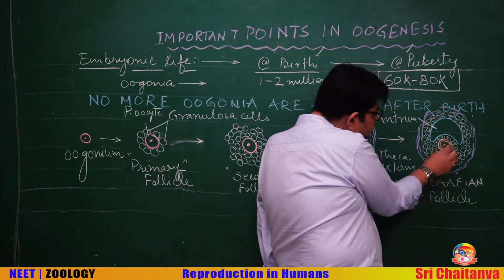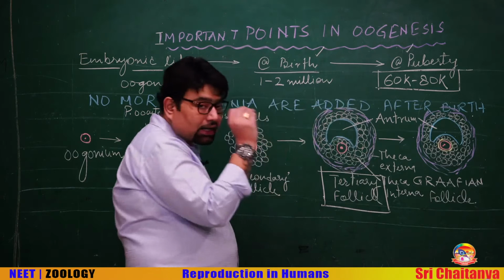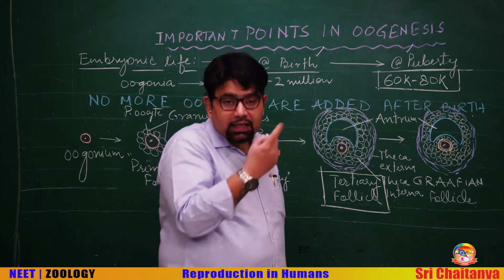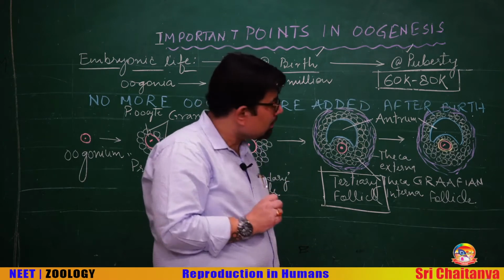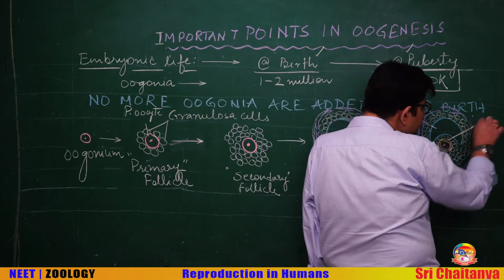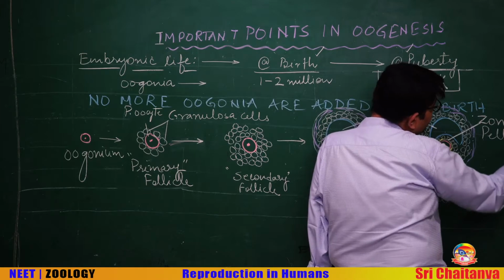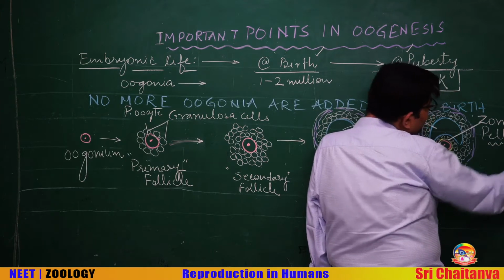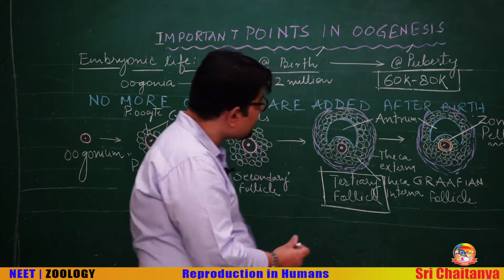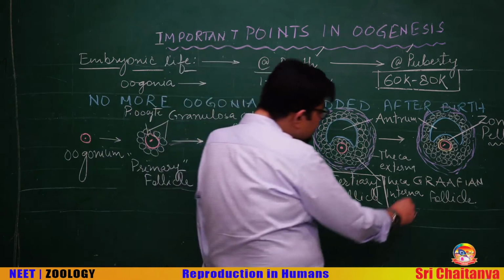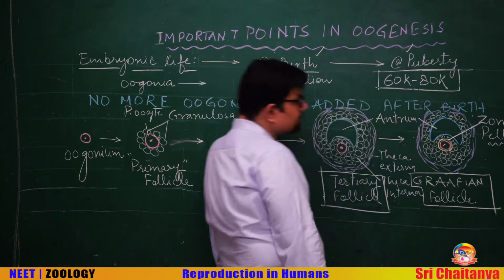Then there is a formation of another membrane around the oolemma, around the plasma membrane of the egg. There is a formation of another glycoprotein membrane. This membrane is known as zona pellucida. It's a very, very important membrane. You will understand the role of zona pellucida during fertilization. And now we will call this structure a mature follicle, which is called Graafian follicle.